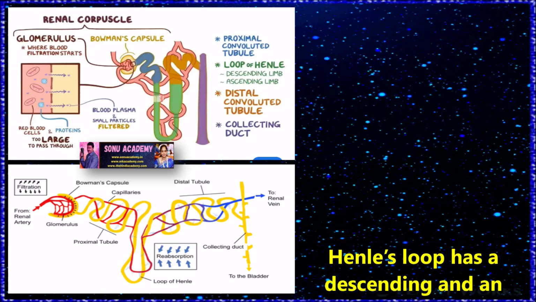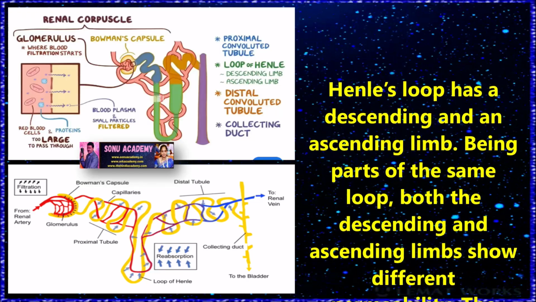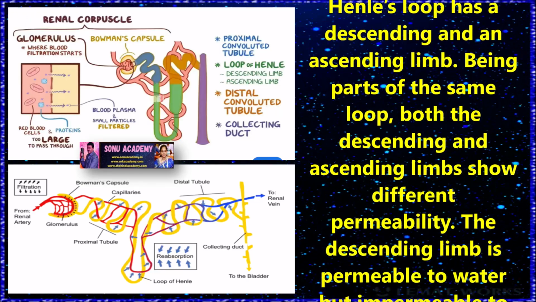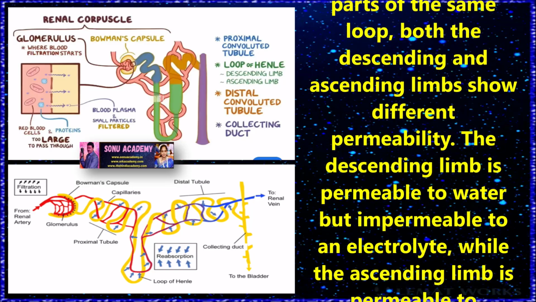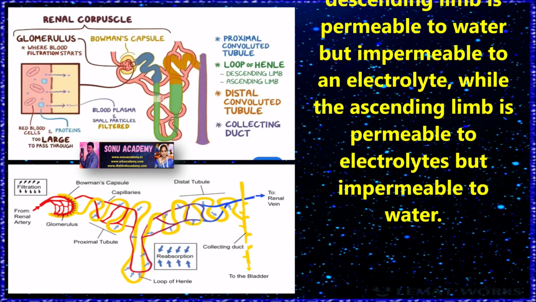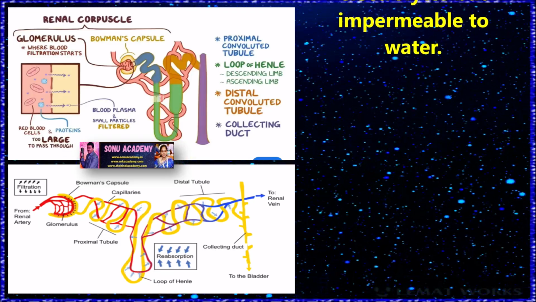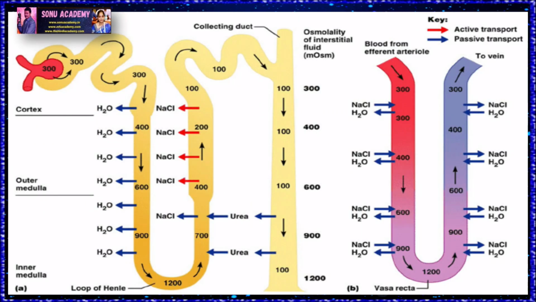Henle loop. The Henle loop has a descending and ascending limb. Being part of the same loop, both the descending and ascending limbs show different permeability. The descending limb is permeable to water but impermeable to electrolytes, while the ascending limb is permeable to electrolytes but impermeable to water. Since the electrolytes get reabsorbed at the ascending limb of Henle, the filtrate gets diluted as it moves towards the ascending limb, but reabsorption is limited in this segment.